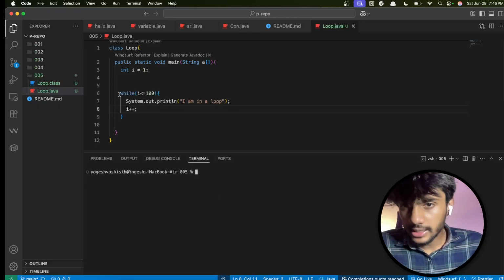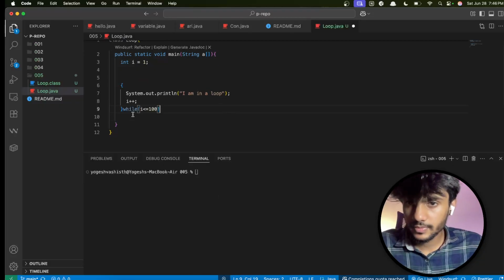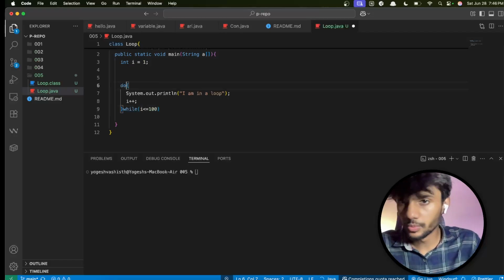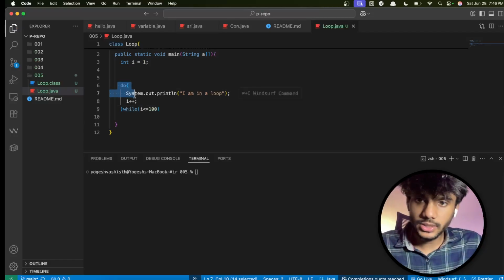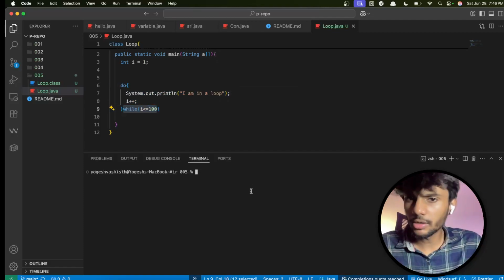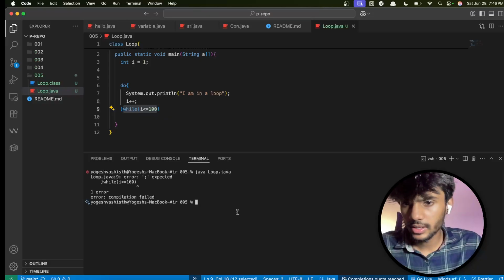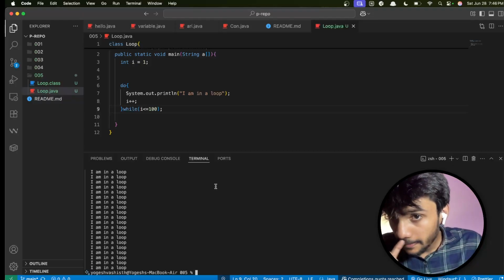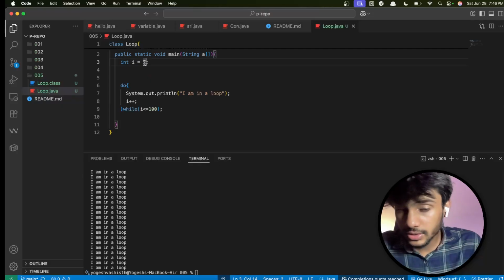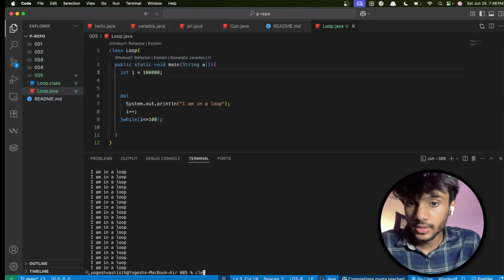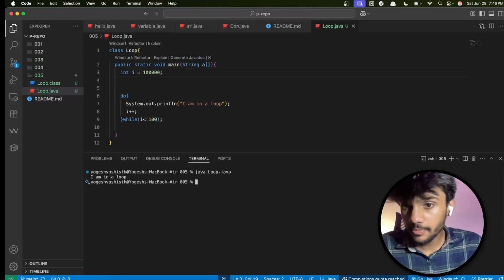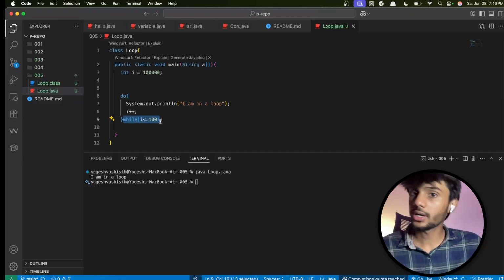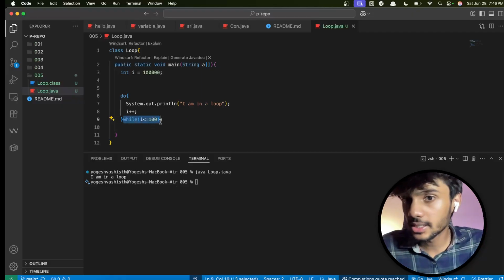Now the syntax of that is, you remove this, you put this here, and you put a do. So what it's going to do is execute first, and then check the condition. It won't make a difference right now because this is a condition that holds. But what if my number was 1 lakh? It will run for the first time, and then it will check the condition, and it won't run again. So I hope this is clear.